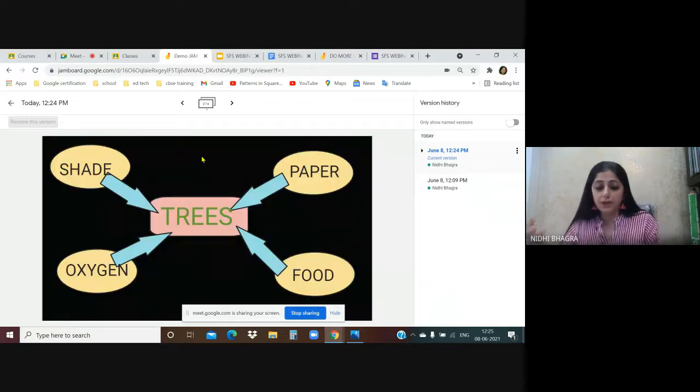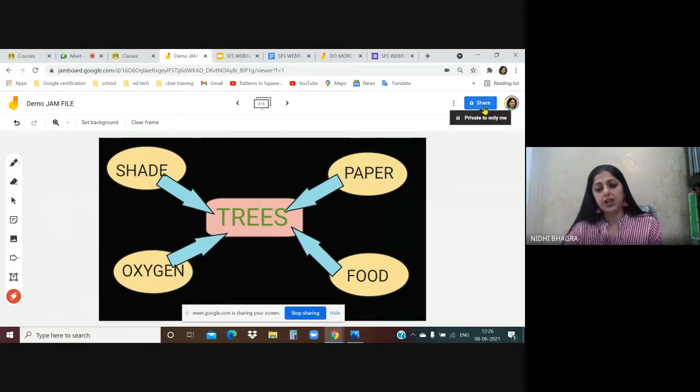Now, as you are all aware of version history, it is applicable when you are giving a collaborative activity on which all students have worked together. So when you are doing a live interactive activity in the class on the Jamboard, from here you will come to know which all students have participated.